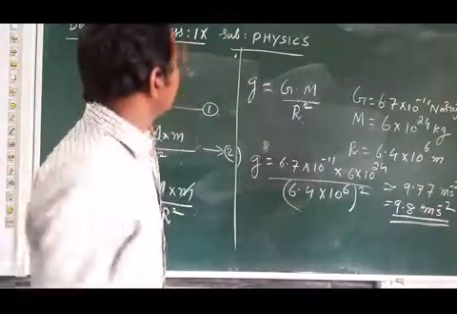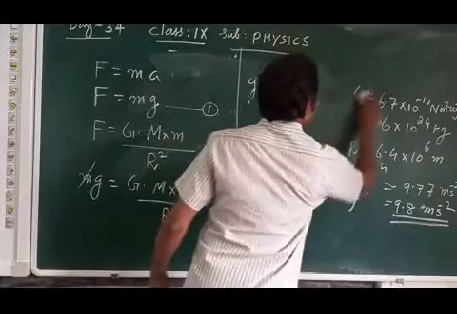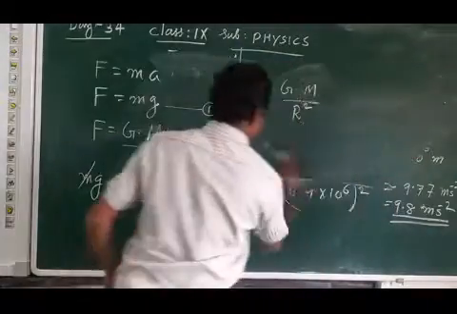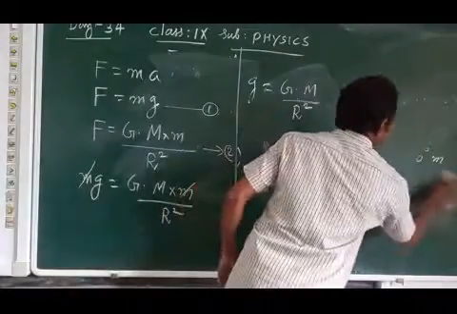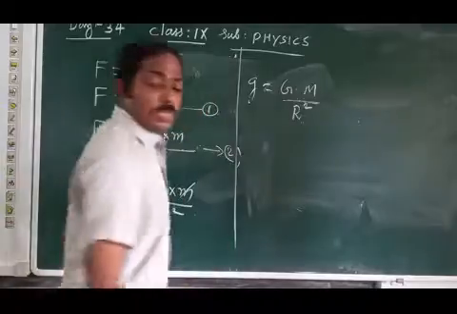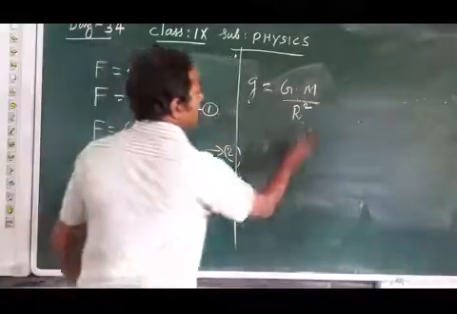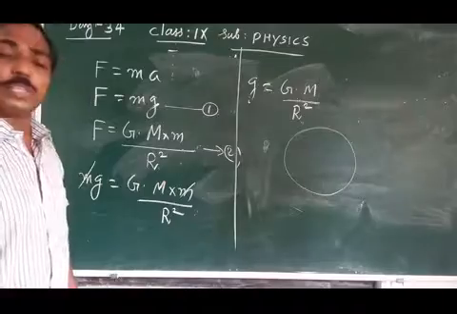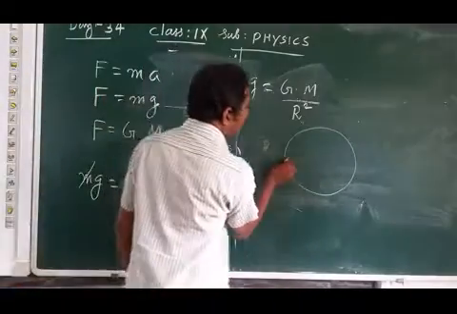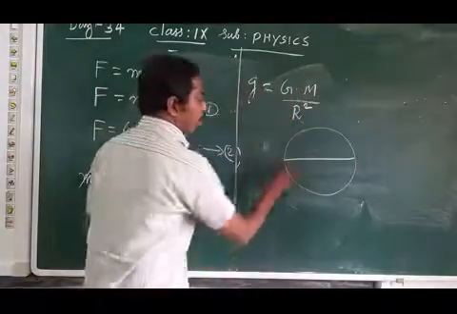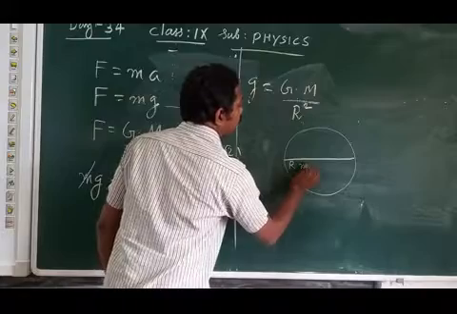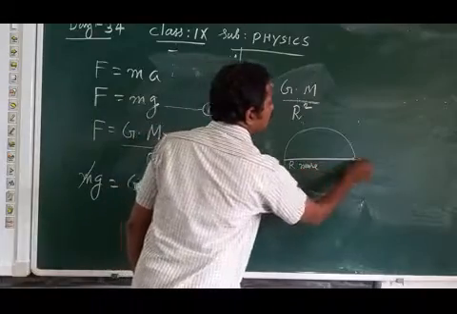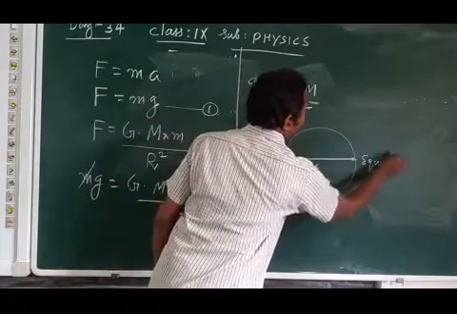Then dear children, when we consider the shape of the earth, it is not a perfect sphere, somewhat oval shape only. Here the radius is more. This part is the equator.